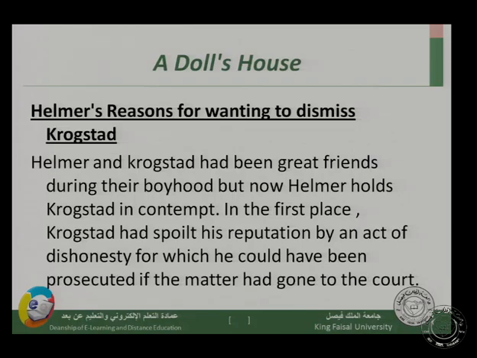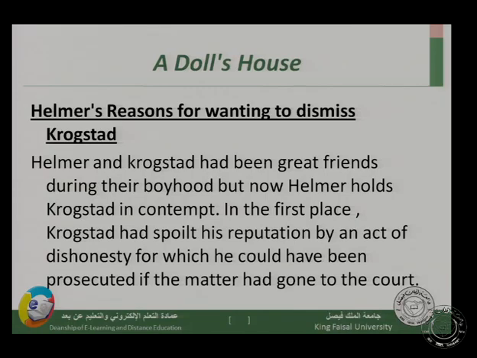For example, definitely you know that during our explanation of the play, Helmer was insisting on dismissing Krogstad out of the bank, and you might ask yourself why. Why is he insisting on dismissing him out of the bank? So similar points like this will be clarified and explained more in this lecture and in the coming lectures. So let's start with this first point.